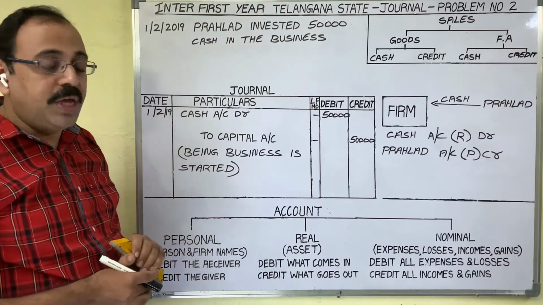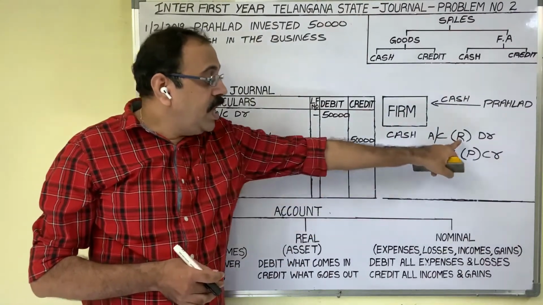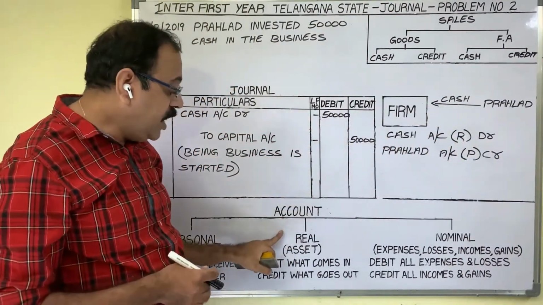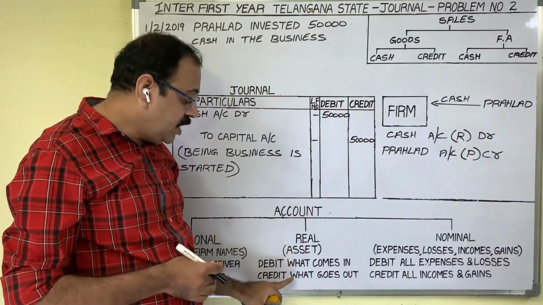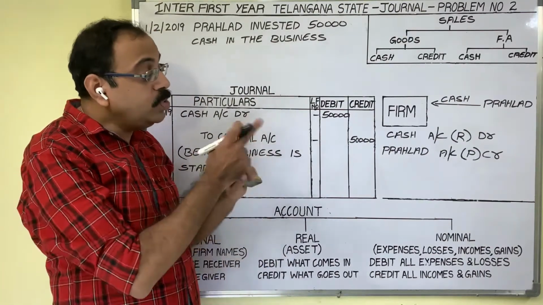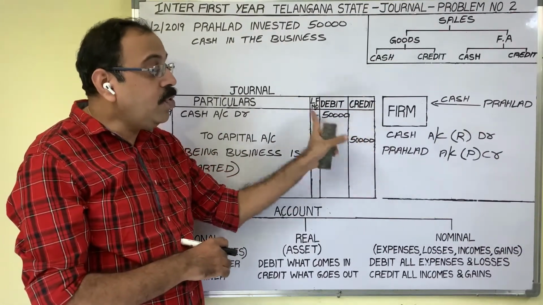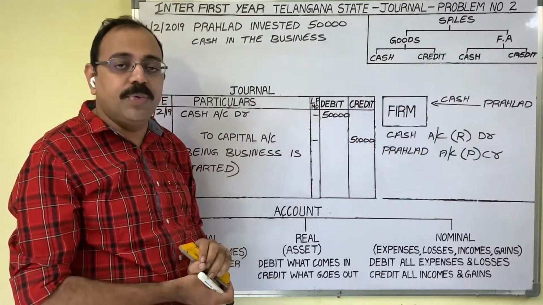Now the third step is to apply the double entry principles. For a real account, the double entry principle is debit what comes in, credit what goes out. Now the question is, from whose point of view should we analyze? From the firm's point of view or from Prahlad's point of view?